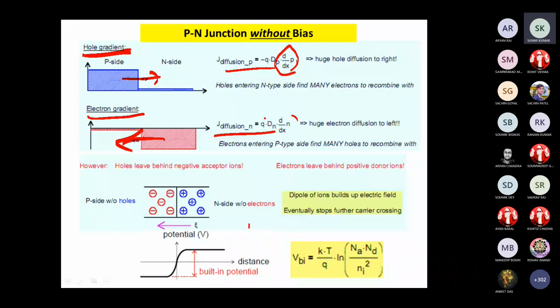When the holes and electrons move across the junction, they get neutralized. Then at the junction, what will be remaining? The carriers. Which carriers will be remaining?